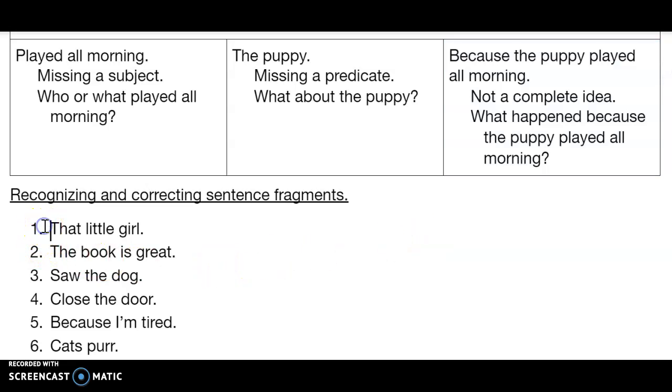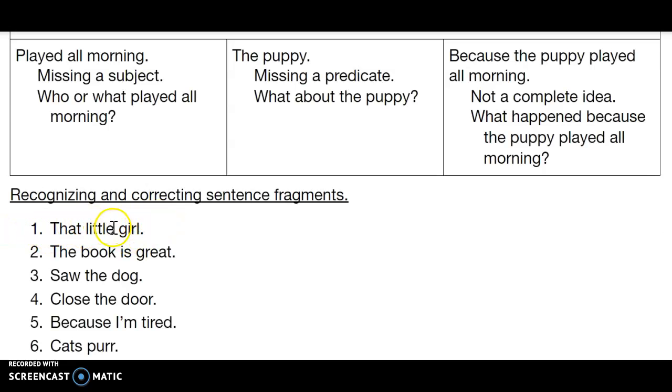All right, number one, that little girl. So we know that a subject has to be a noun or a pronoun. Do you see any nouns or pronouns? Of course you do. Girl, noun. So if girl is our subject, what is that little girl doing? Well, I don't see any action verb, so she's not really doing anything. I don't see a verb of being or a linking verb, right? There's no am, is, are, was, were, etc. So this is not a complete idea. What do you want to say about the little girl? We don't know anything about her. So this is clearly a fragment.